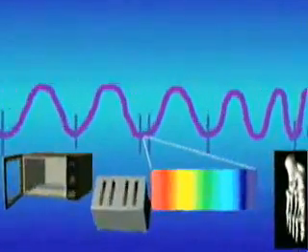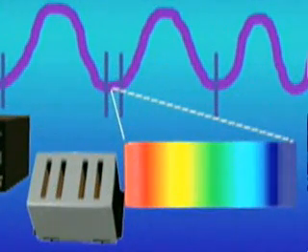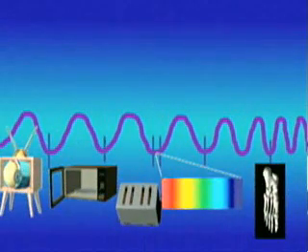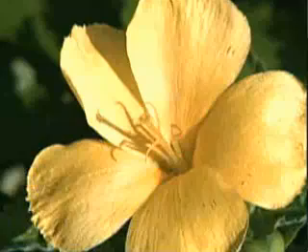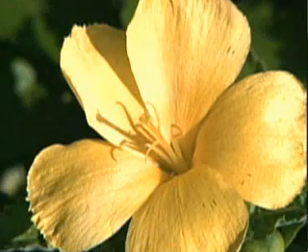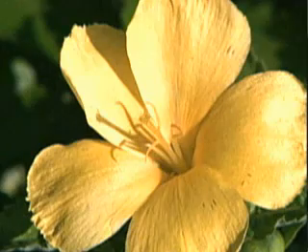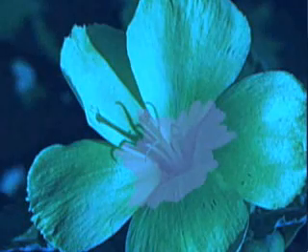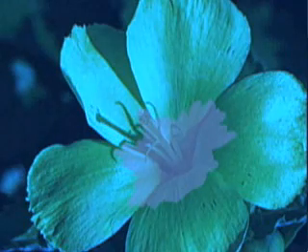So visible light is actually only a small portion of the electromagnetic spectrum. There are a lot of energy waves that are beyond our ability to see. That doesn't mean they're not there. Experiments have shown that flowers under ultraviolet light have a totally different appearance than what we see. Bees and other insects probably see these flowers as they appear in the ultraviolet spectrum.